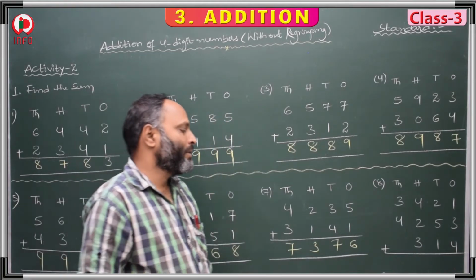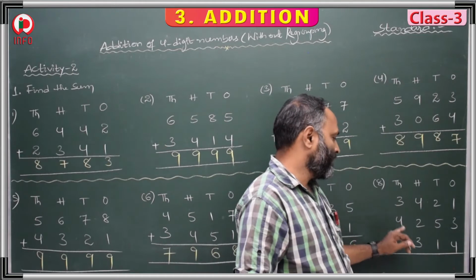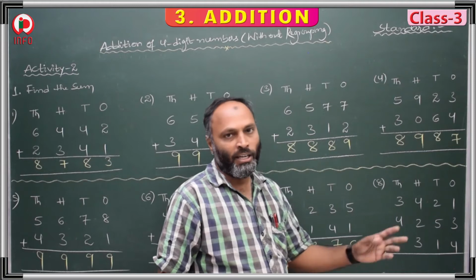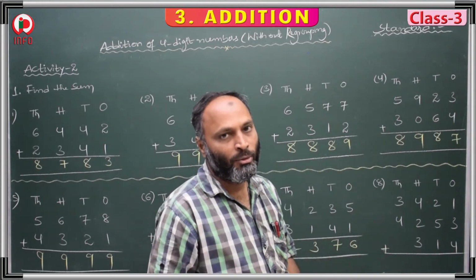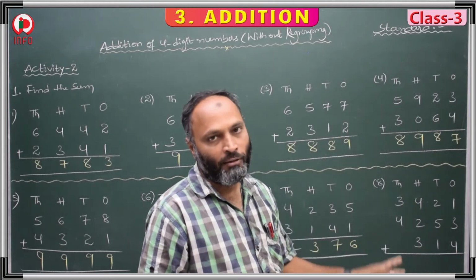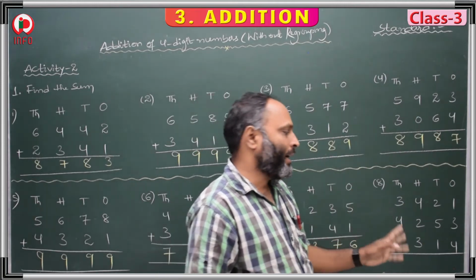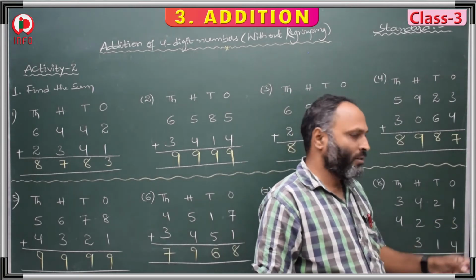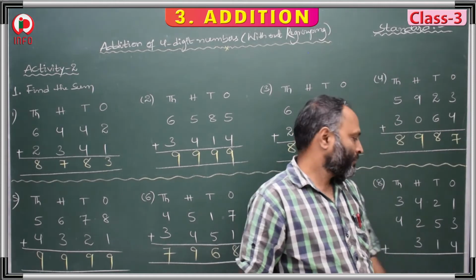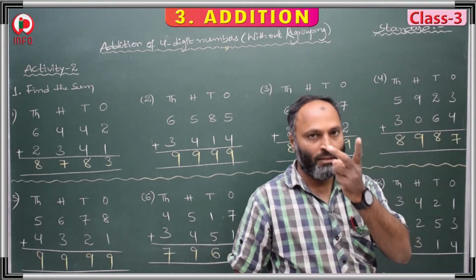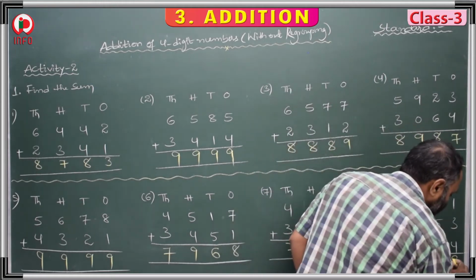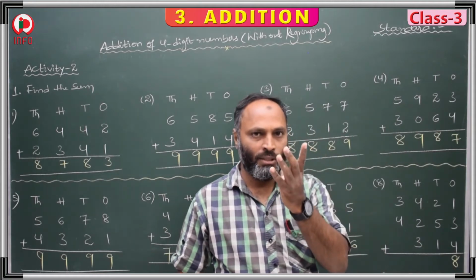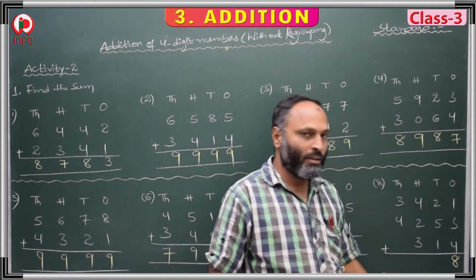Now the 8th question. Here 3 addends were given, 1, 2, 3. Till here we had only 2 addends, from here we have 3 addends. Either 2 addends or 3 addends, not a big problem. Whatever is there, we just have to add all the addends, and the answer is our sum. 1 plus 3 is 1, 2, 3, 4. 4 plus 4 is 4, 5, 6, 7, 8. 2 plus 8 is 2, 3, 4, 5, 6, 7. 7 plus 1 is 8.